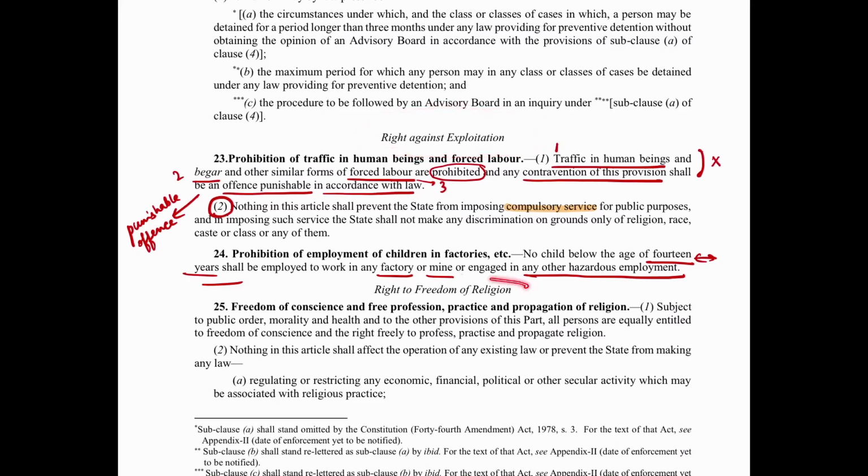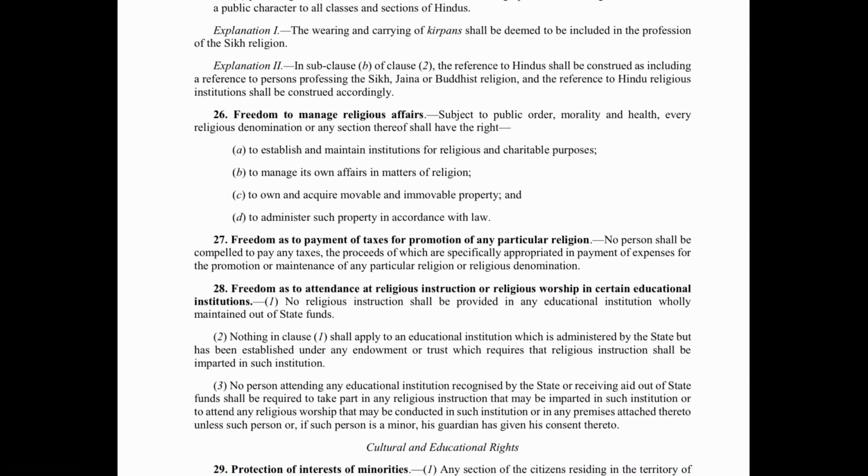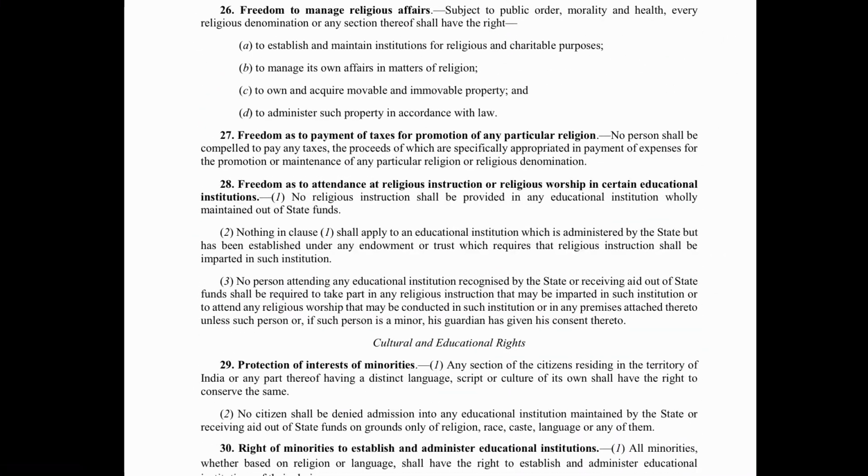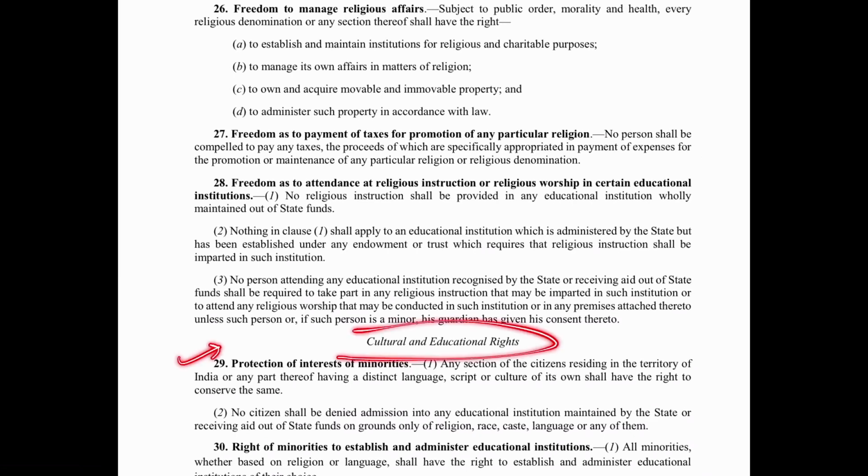Now in the next set of classes we will cover the right to freedom of religion, which has your Articles 25, 26, 27 and 28. Then after that the next set will come, we will do that later.